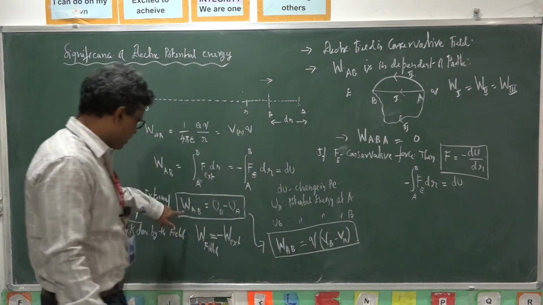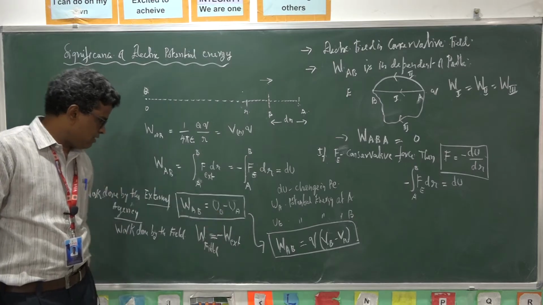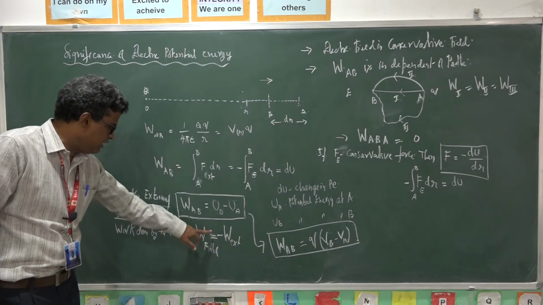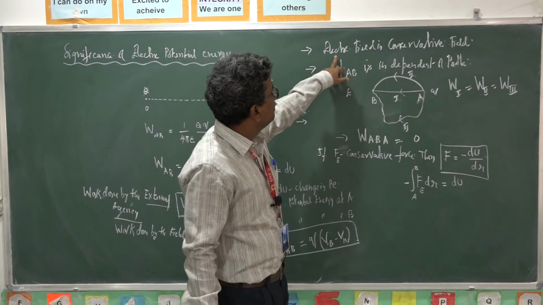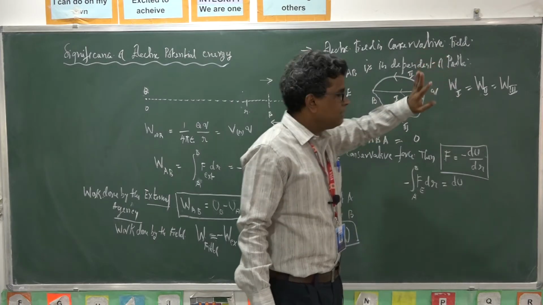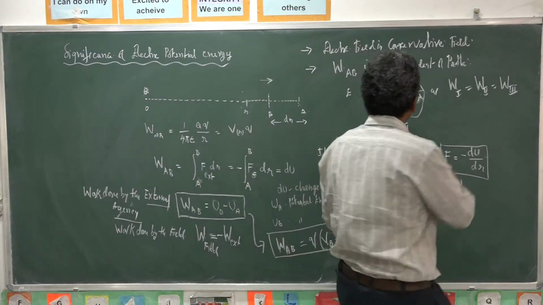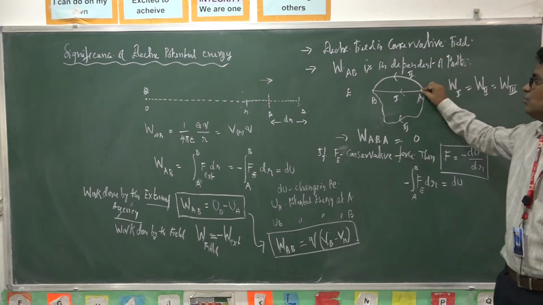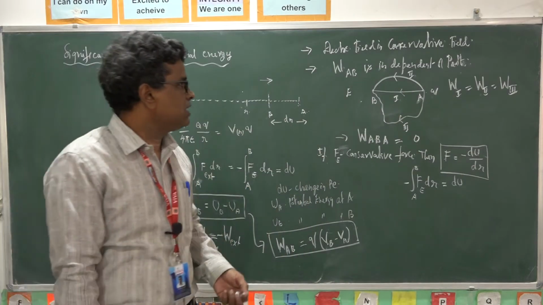Second point, the work done to move from A to B is equal to the change in its potential energy, and the work done by the field is minus of the work done by the external agency. The work done by the field is independent of path. It depends only on the initial and final states. That is the physical significance of this potential energy.